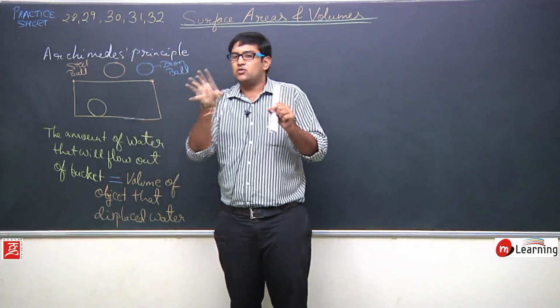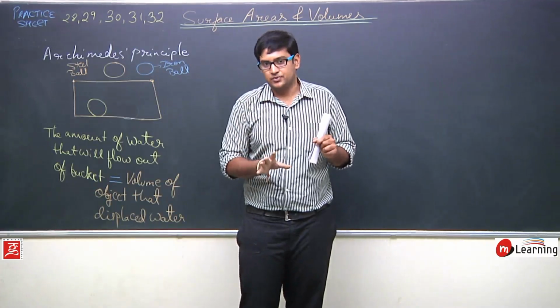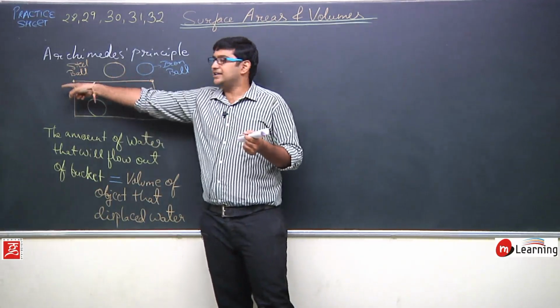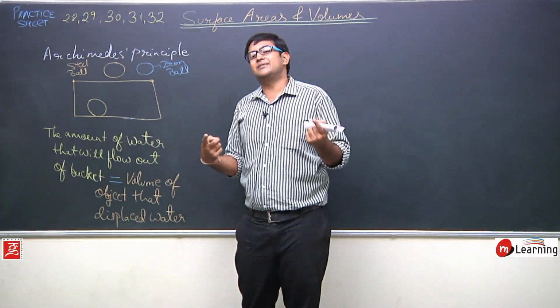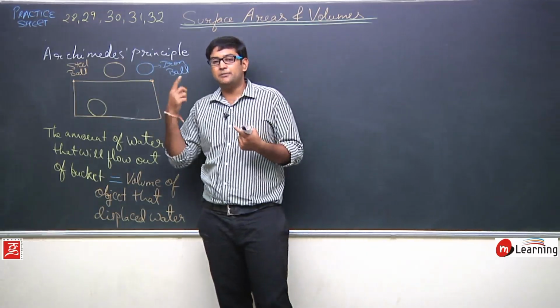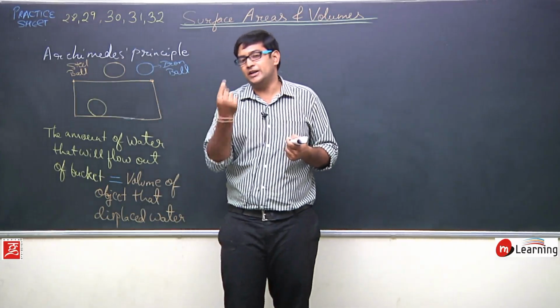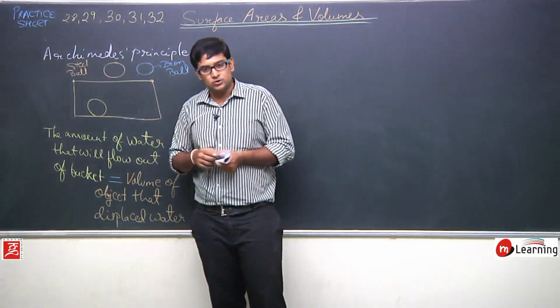So remember, the quantity is same, that is the volume, only the unit is interchanged. So what I say is, if this is of 100 centimeter cube, then 100 centimeter cube of water will flow out of the bucket, or 100 centimeter cube is equivalent to 100 milliliters. Why? Because 1 centimeter cube is equals to 1 milliliters. So this is the concept that we need to use.